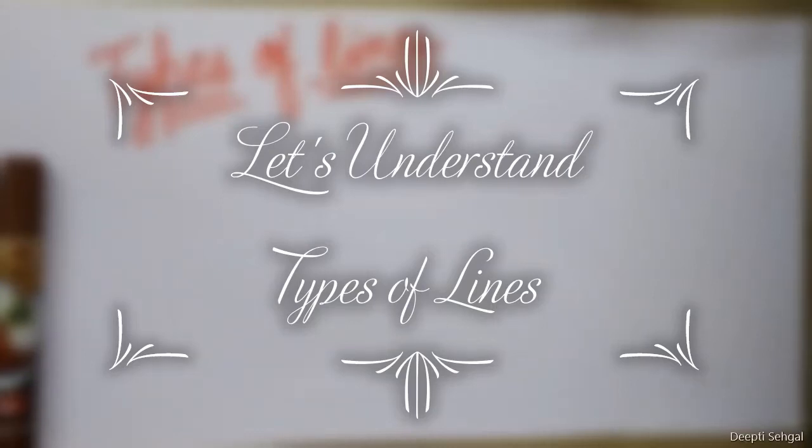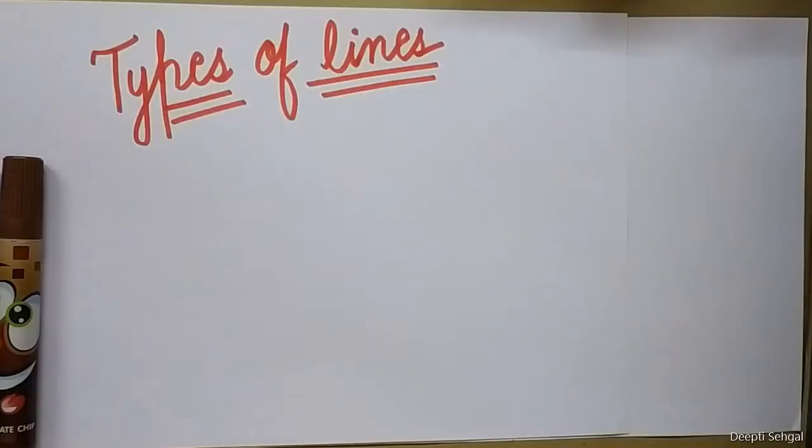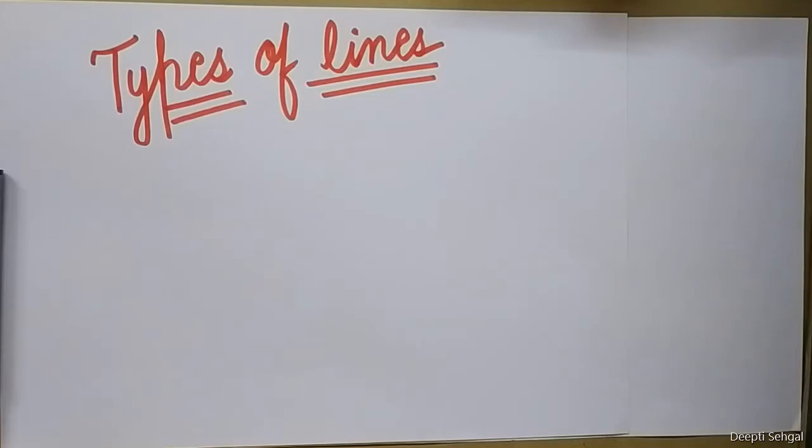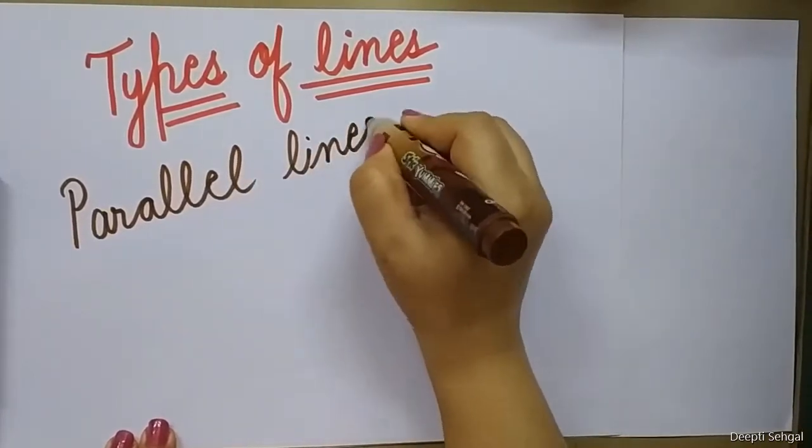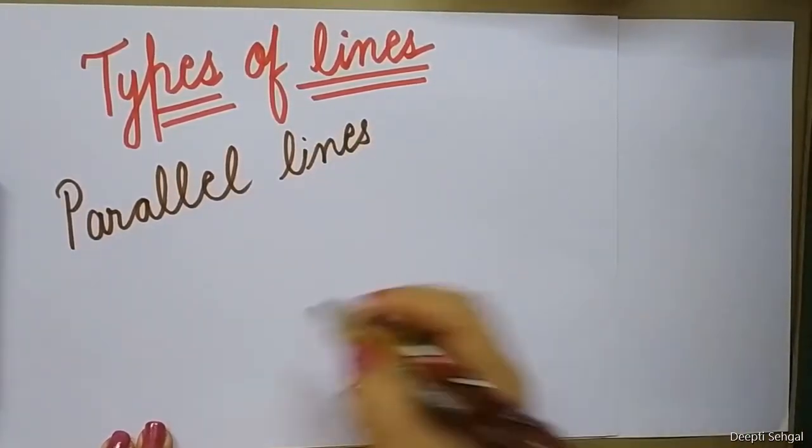We will study about types of lines. Basically, there are three types of lines which we are going to do today. The very first is parallel lines. Okay, let's not write like this, let's write like this.